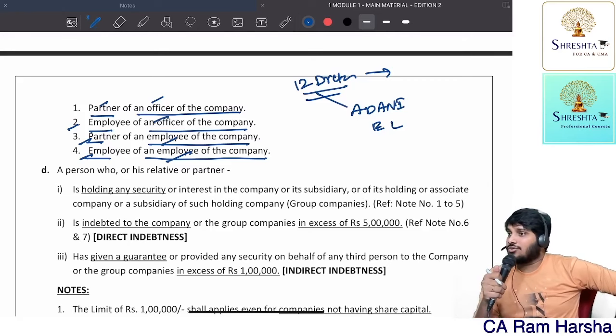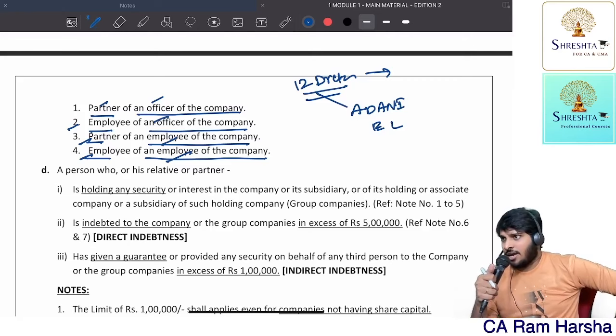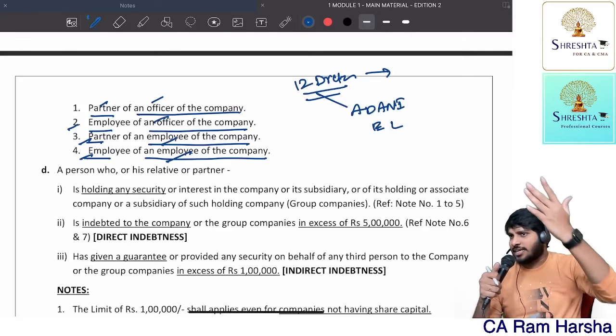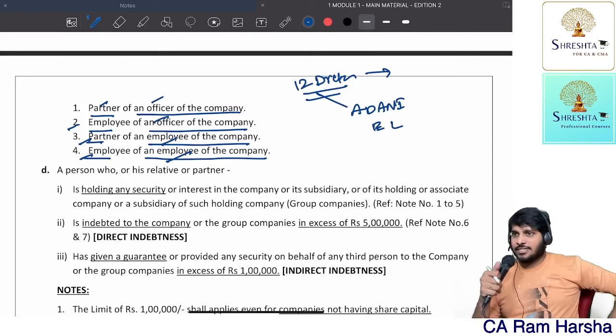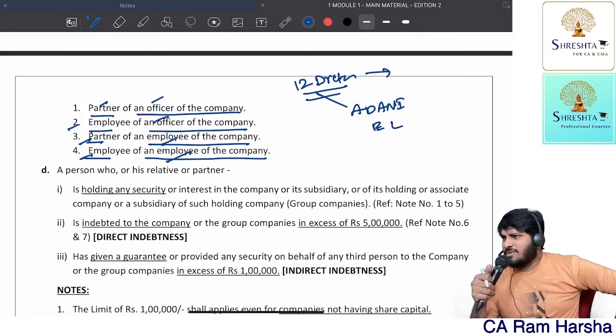Now you may get another doubt. Sir, how will people identify all this? Suppose I'm a partner of Adani company directors. One of the business is a confidential business. Okay, it is not outside public. Public doesn't know this. I'm a sleeping partner in that. How do people identify? People will not identify.